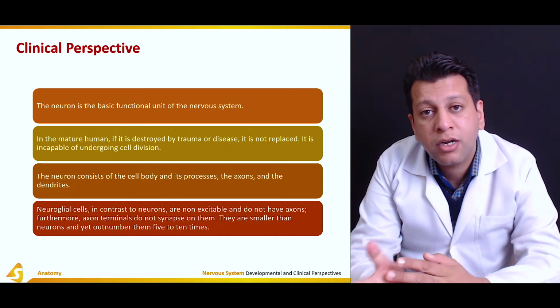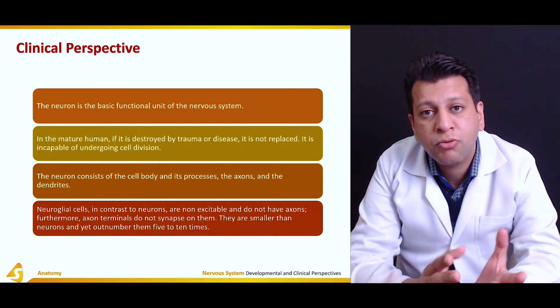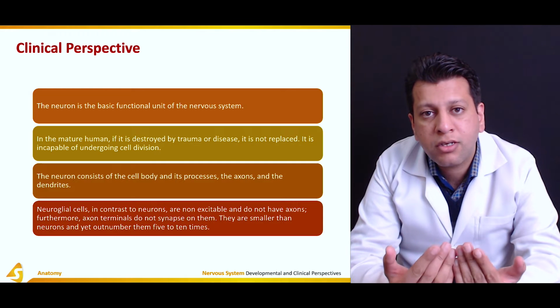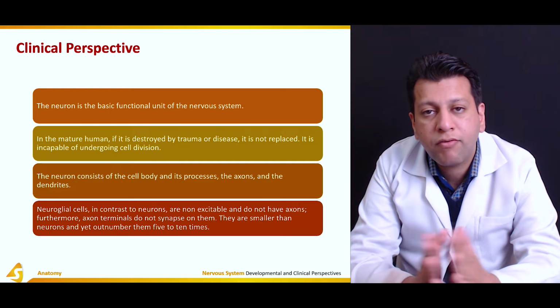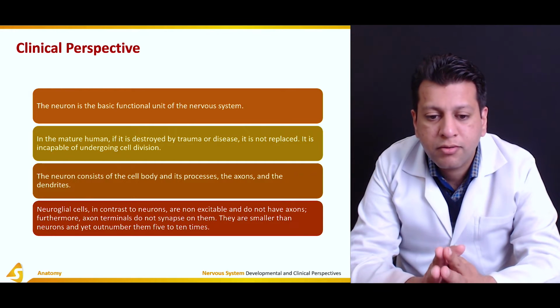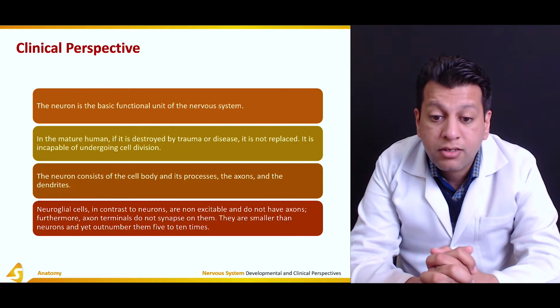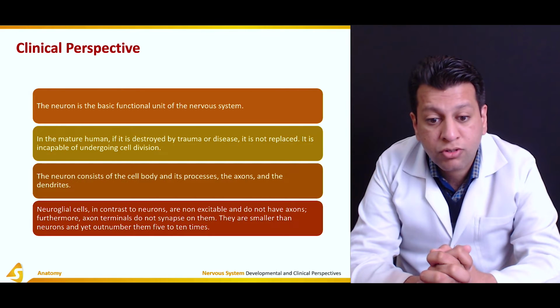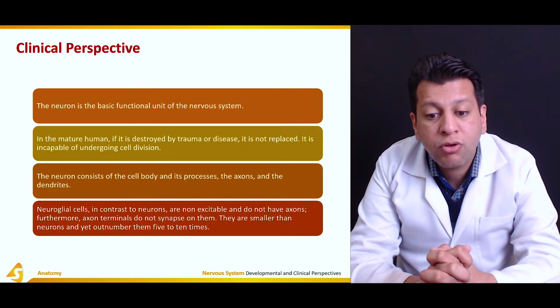As we know, the dendrites are the neurites which bring in information or stimuli, and the axons are the neurites which take information away from the cell body. Neuroglial cells, in contrast to the neurons, are non-excitable and do not have axons. Furthermore, axon terminals do not synapse on them. They are smaller than the neurons, yet outnumber them 5 to 10 times.